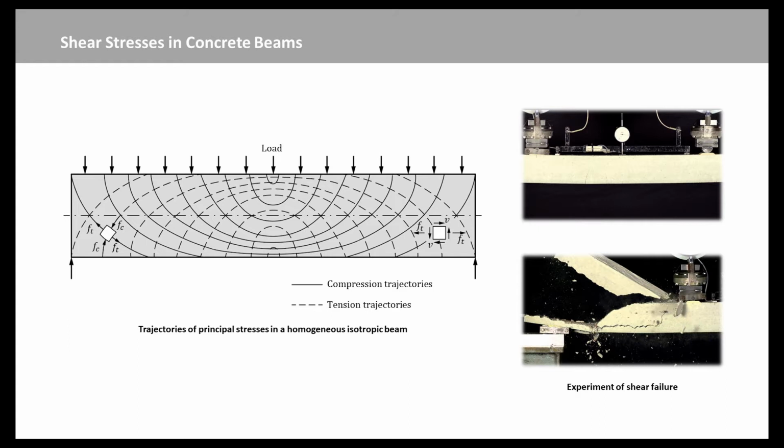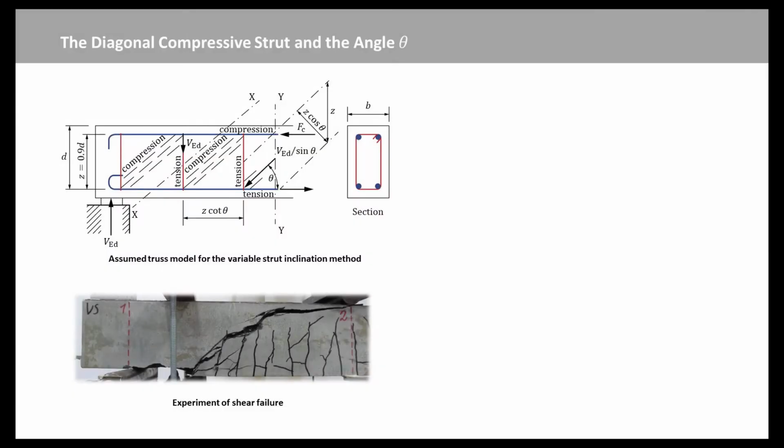The tensile stresses due to shear are liable to cause diagonal cracking of the concrete near to the support, so that shear reinforcement must be provided. The actual behavior of reinforced concrete in shear is complex and difficult to analyze theoretically, but by applying the results from many experimental investigations, reasonable simplified procedures for analysis and design have been developed. In order to derive the design equations, the action of a reinforced concrete beam in shear is represented by an analogous truss as shown in this figure.